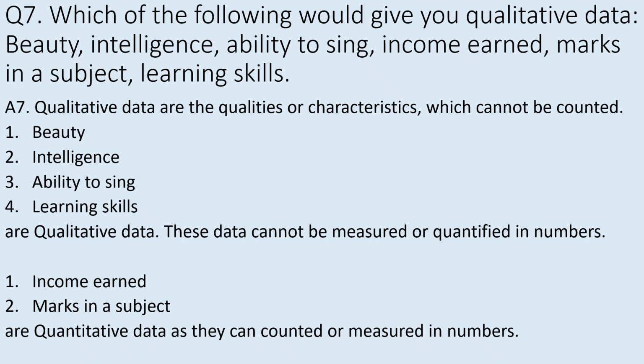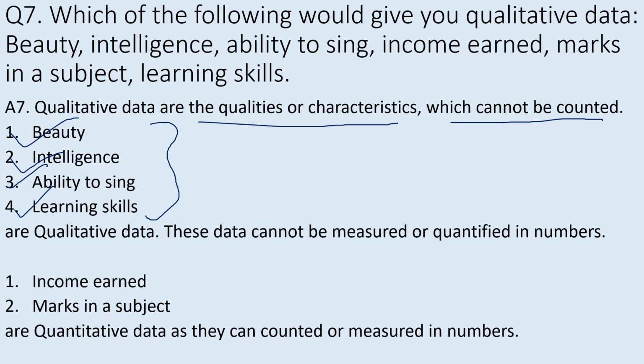The answer will be qualitative data. What are qualitative data? Qualitative data are the qualities or the characteristics of a person, and these cannot be counted. Number one is beauty, that cannot be counted. Intelligence, that cannot be counted. Ability to sing, learning skills, they cannot be counted, and they cannot be measured. So these are all the qualitative data.